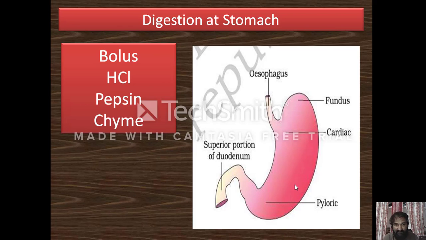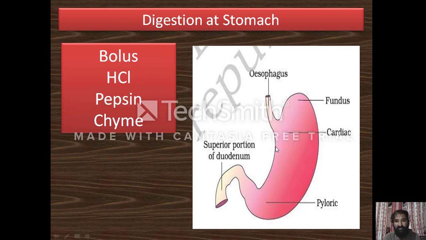During this time, the stomach walls, which are especially made up of glands called gastric glands, release two types of substances. One is hydrochloric acid, and the second one is pepsin.